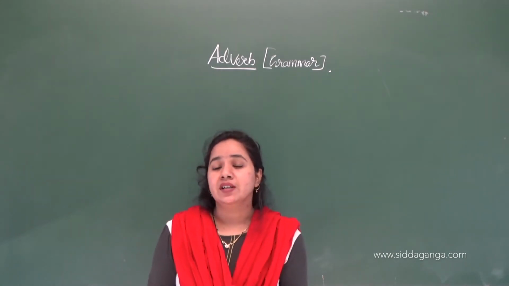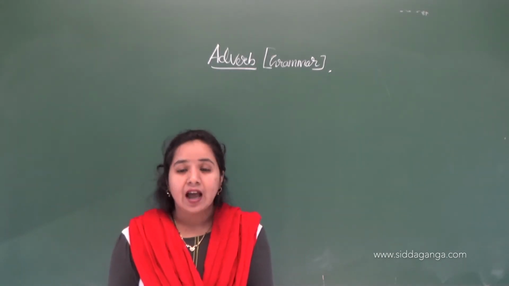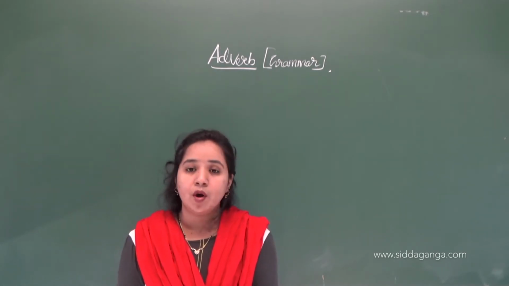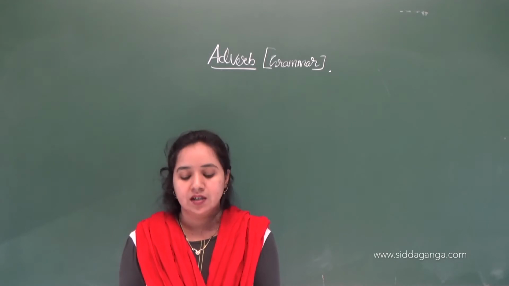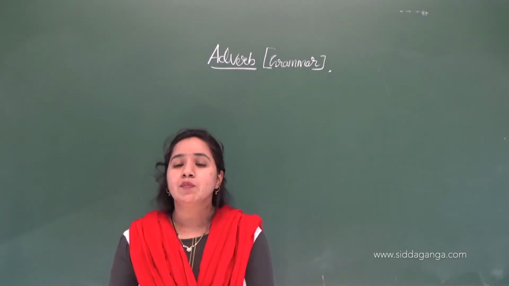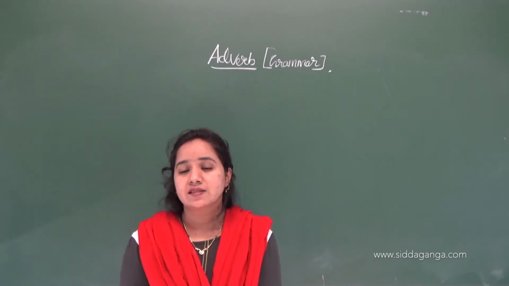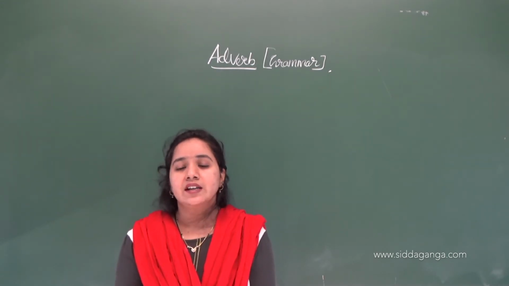So let's begin with the definition of adverb. An adverb is a word that modifies the meaning of a verb or an adjective or another adverb. Okay, so that modifies the meaning of a verb. In a sentence, if there is a verb, there is an action.